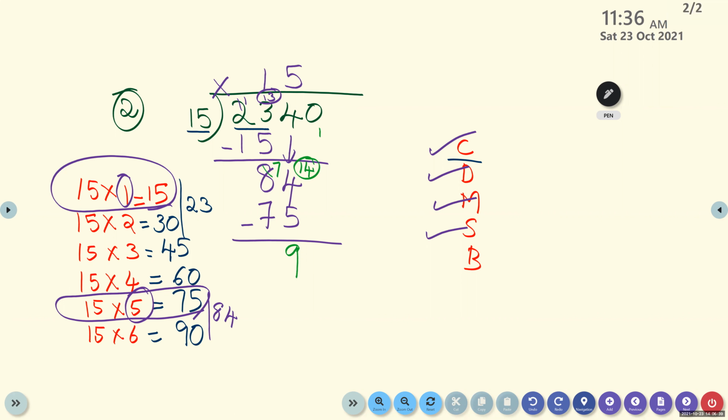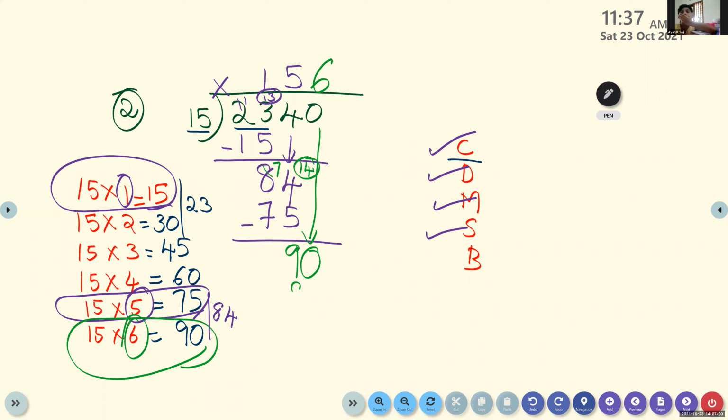Okay, so after subtraction again what we have to do? Bring down 0. Now this new dividend, that is 90. Now look into the table. Is there any 90 in the table of 15? Yes. 15 into 6. 15 times which number? 6. 15 times 6, that is 90.